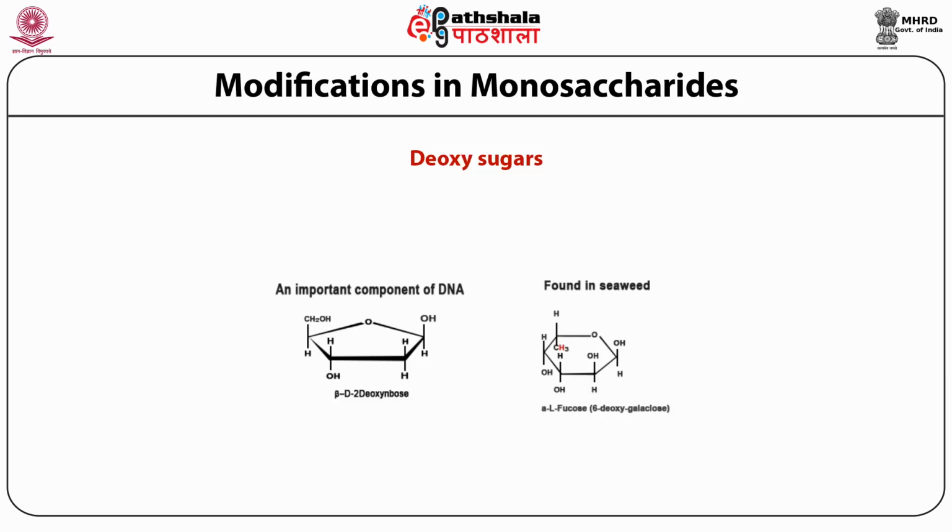L-fucose is another example of a deoxy sugar where the hydroxyl group at position 5 has been removed. L-fucose is found in seaweed and is one of the few L sugars which is a component of polysaccharides.